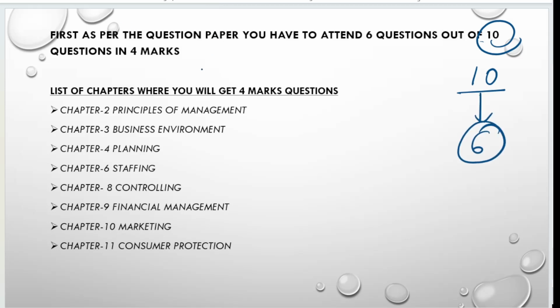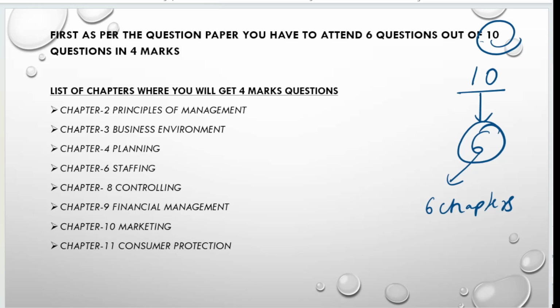So the thing is that if you prepare the 4-mark questions from any 6 chapters, then it is more than enough. Don't go for the hard work. No need to prepare all the questions that are there in your books. You have to attend only 6, so prepare with only 6 chapters. Why do you want to study all 10 chapters?